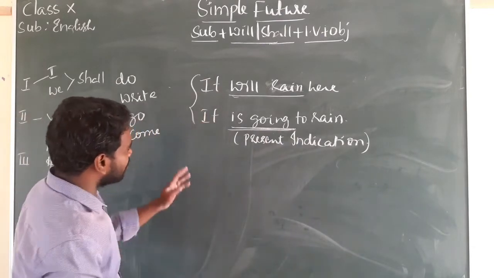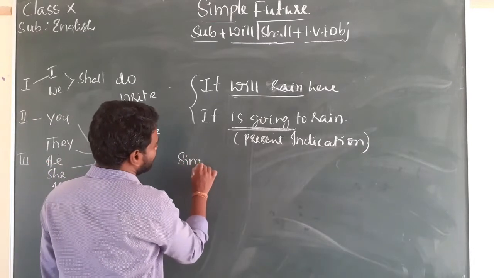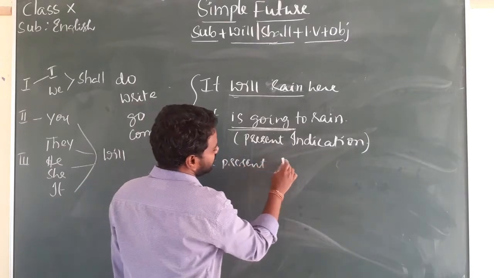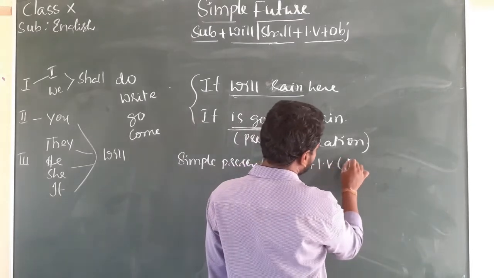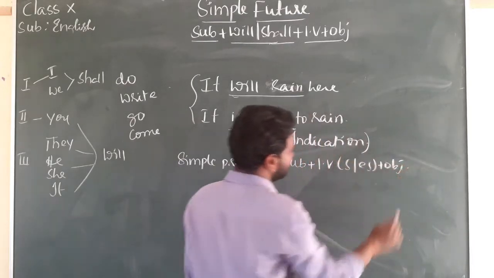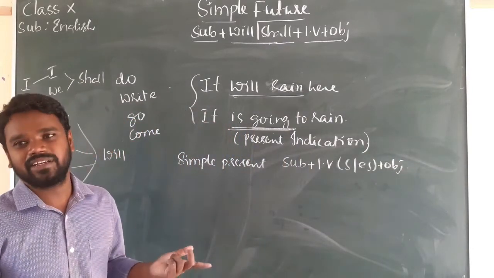Now, I already discussed simple present with you. What is the form of simple present? Subject plus first form of the verb, s or es, plus object. This is the first form. So we use simple present to describe a future event. How?